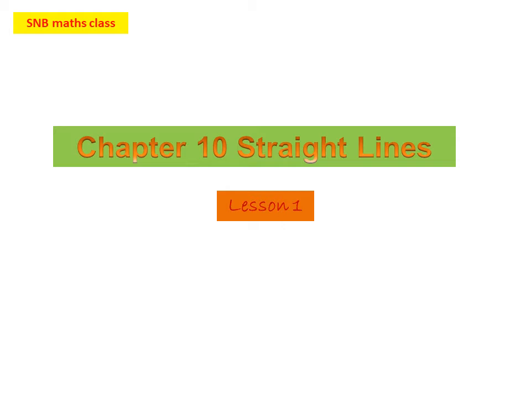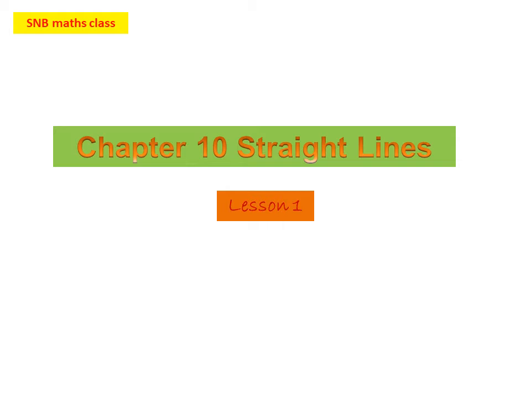This is chapter 10 in your first PUC syllabus, straight lines. In 10th standard, you have studied coordinate geometry, where you have studied a coordinate system, then distance between two points, then section formula, then area of a triangle. These are the things we have studied. But in first PUC, we are studying this in a more detailed manner.